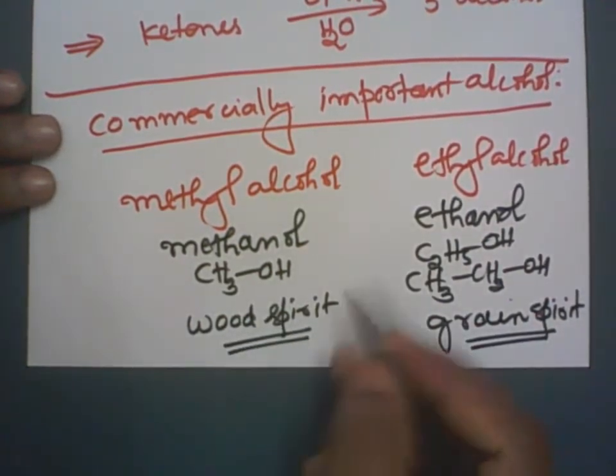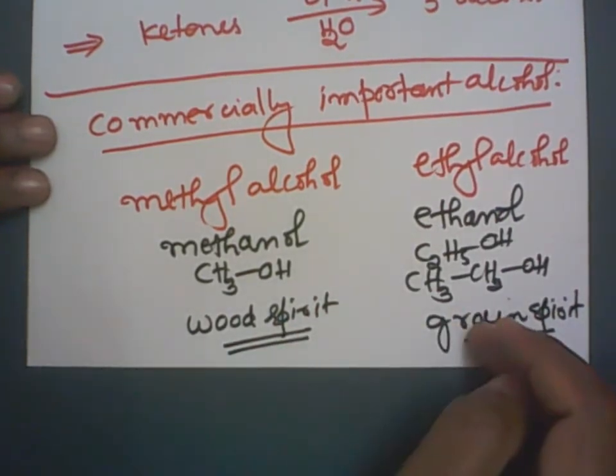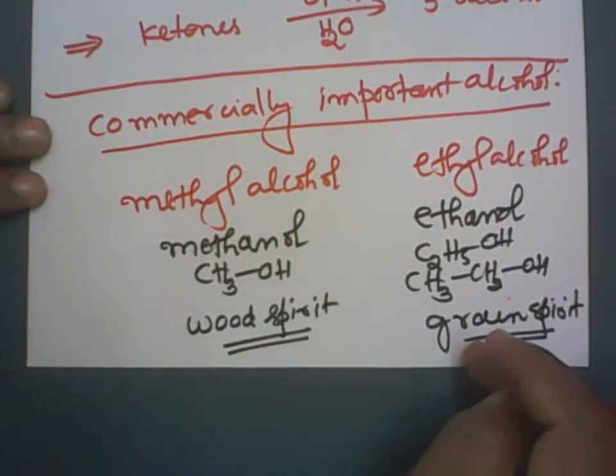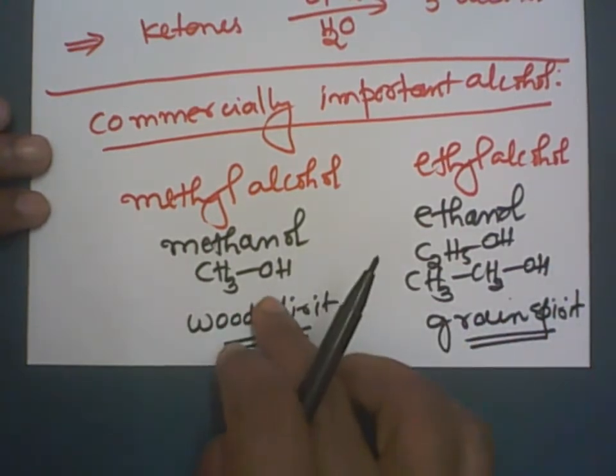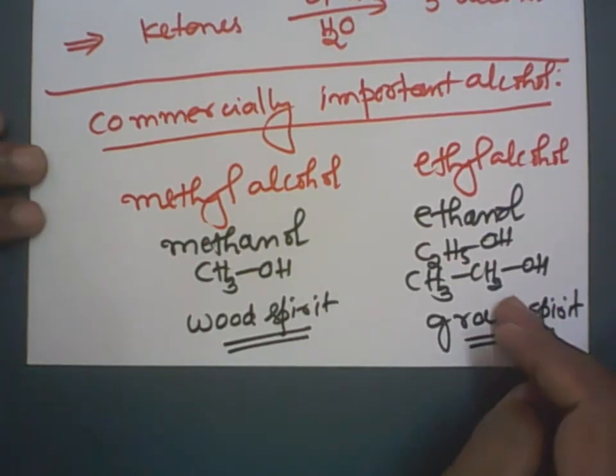Both look colorless. Both are colorless. Only the smell will let you know which one is methyl alcohol and which one is ethyl alcohol. Methyl alcohol is odorless, there is no smell. And ethyl alcohol gives one kind of smell, an alcoholic smell. We can make out without drinking it.